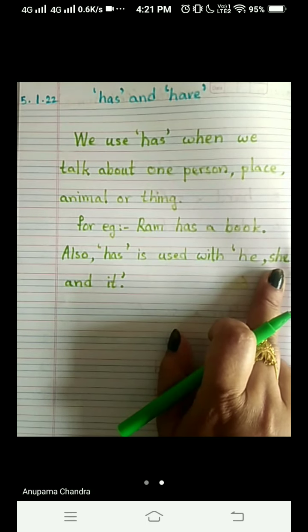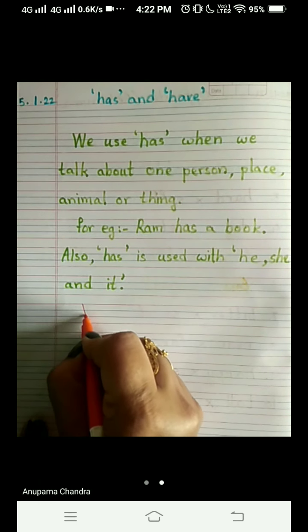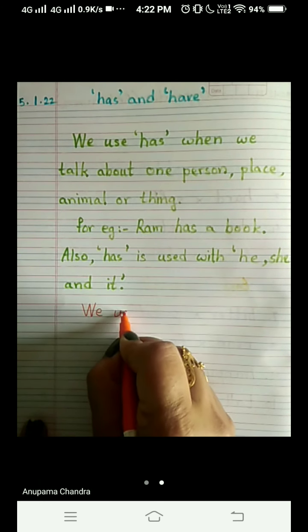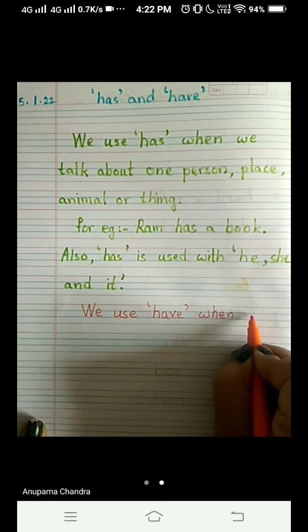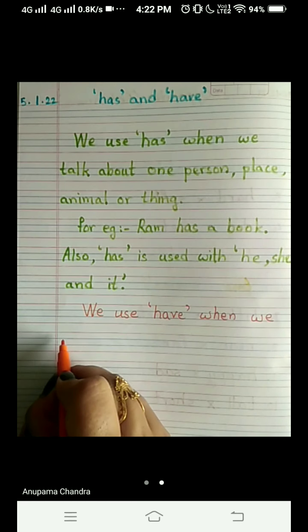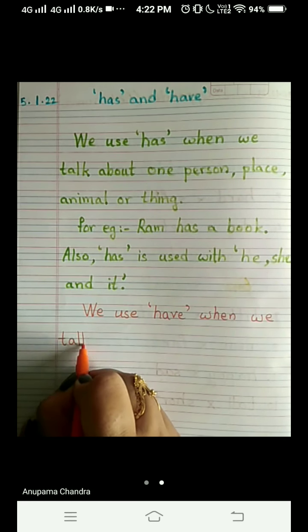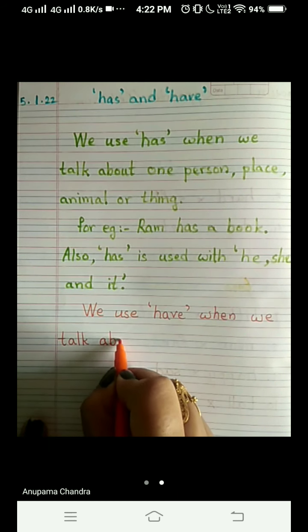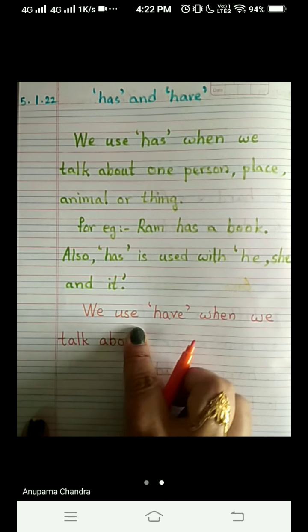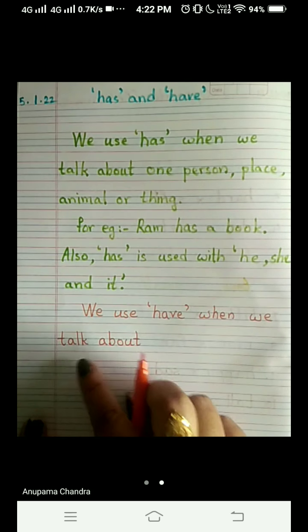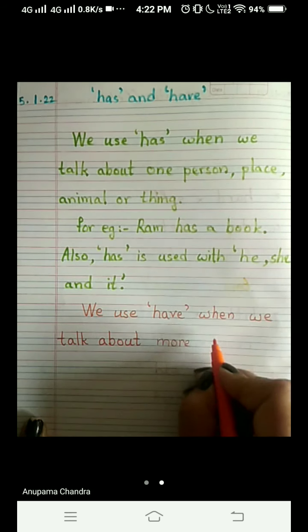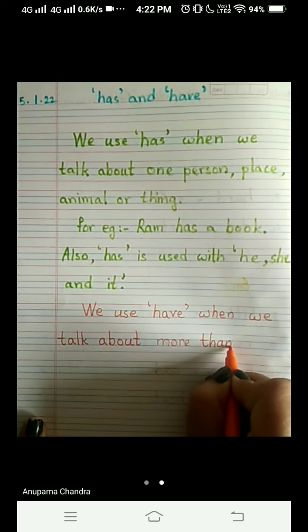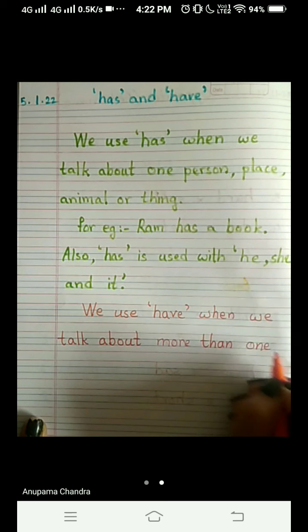Now we come to have. We use 'have', write it inside inverted comma, when we talk about more than one person.